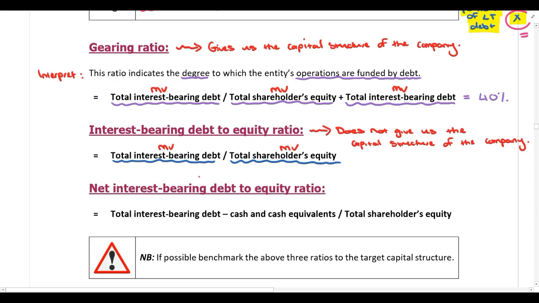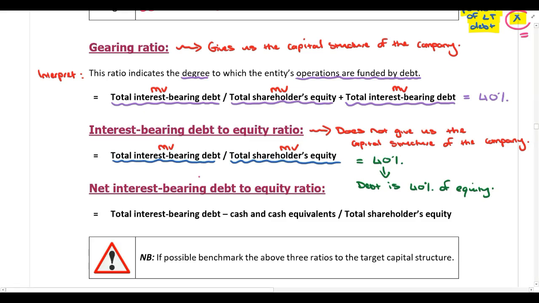So let's say, for example, you perform this calculation and you also get an answer of 40%. I'm just using random amounts here, guys, for my discussion purposes. If you get an answer here of 40%, that does not mean that the company is funded 40% debt and 60% equity. Look at what's going into this calculation. If you have an answer of 40%, that just means that your interest-bearing debt is 40% of equity. It doesn't mean that the company is funded by 40% debt and 60% equity.